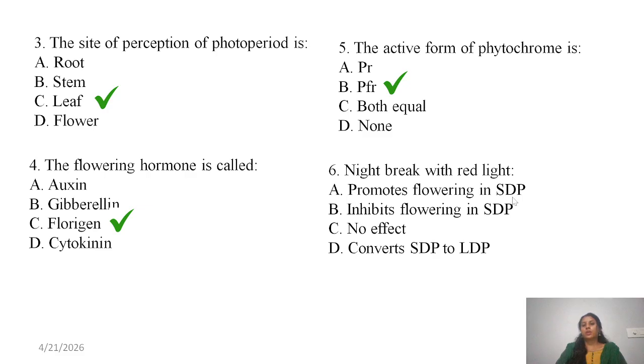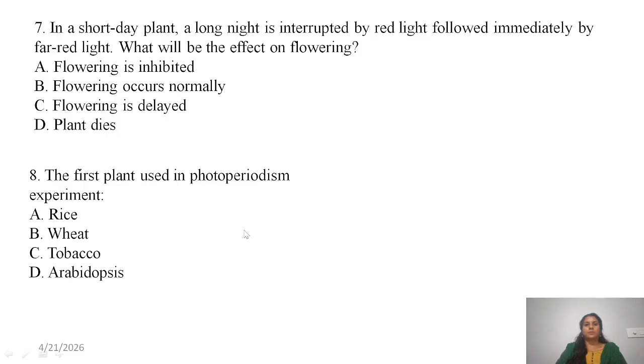And no effect? Of course it will have an effect. Promote flowering in short day plants? No, it's wrong, because a night break requires an uninterrupted dark period. If the dark period is broken by red light, then it inhibits flowering in short day plants. If you give red light followed by far-red light, then there is no effect. Here they mentioned only red light, so red light will inhibit flowering in short day plants.